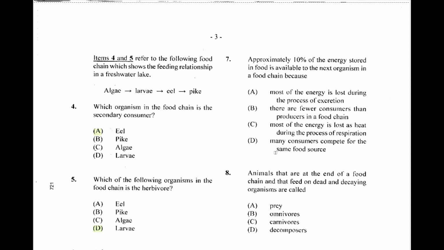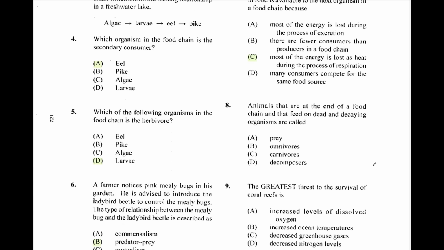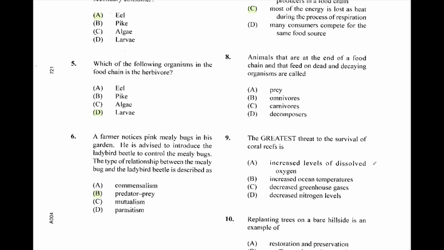7. Approximately 10% of the energy stored in food is available to the next organism in the food chain because most of the energy is lost as heat during the process of respiration. Question 8.